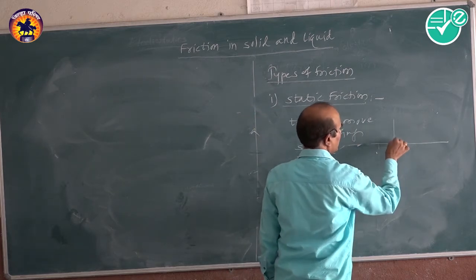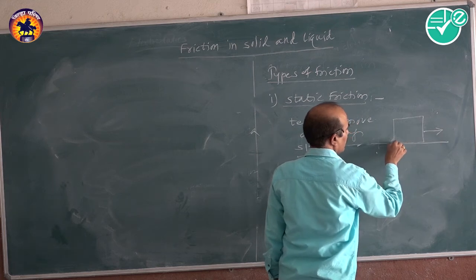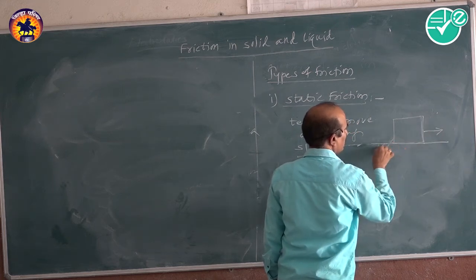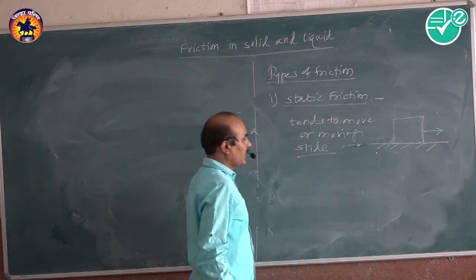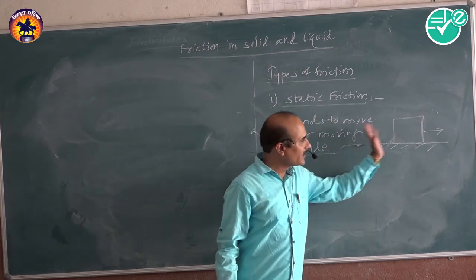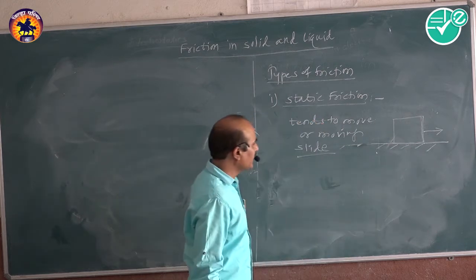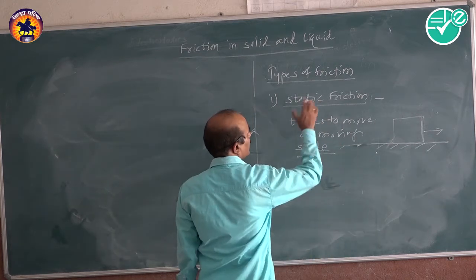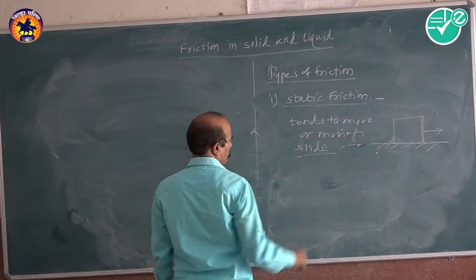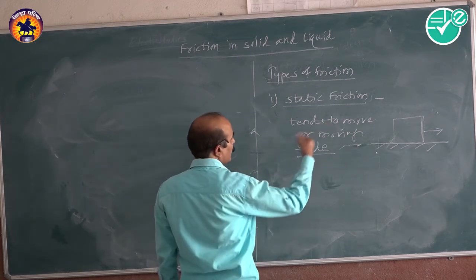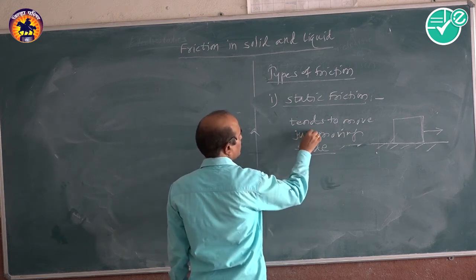In this example you can see that when the block is moving in this direction, there is relative motion between the tabletop and the block. In this condition the box is sliding, and therefore the friction is called static friction when it tends to move, or is just about to move. Here it is just about to move.